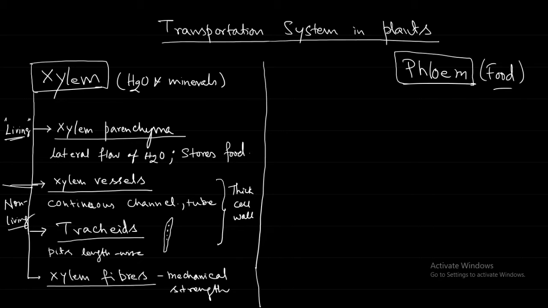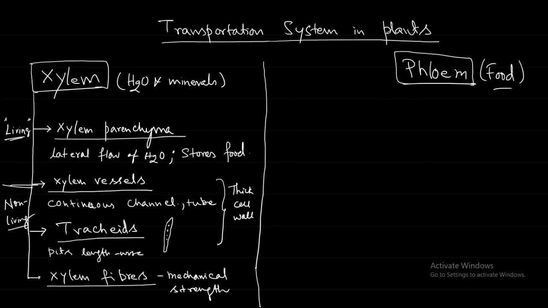Simply using the blade you make a section, cut it. Take a section, and what we have to do is place it on a clean glass slide and observe the section under the microscope. You fill the beaker half with water, add a few drops of the dye, and if you immerse the twig, the tissue that is going to transport the water, will it take the dye or not? Yes, sir. It will take.